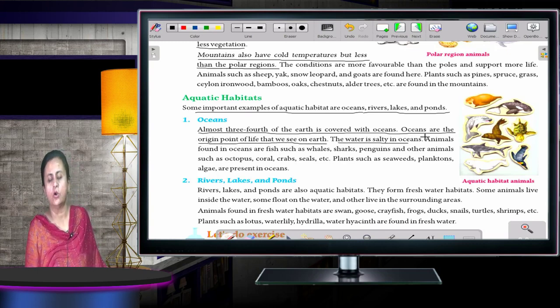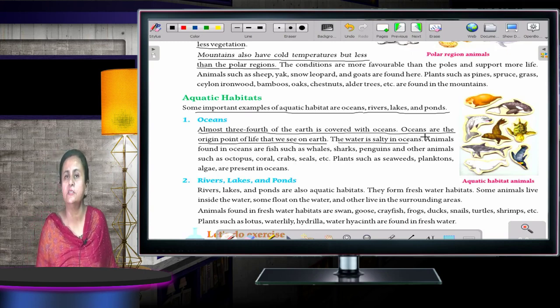The water in the ocean is salty. The water which is present in the ocean is unfit for drinking because it is very salty. Animals found in oceans are fish such as whales, sharks, penguins and other animals such as octopus, coral, crabs. Plants such as seaweeds, planktons, algae are present in oceans.